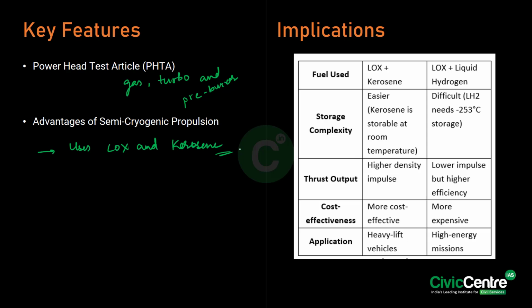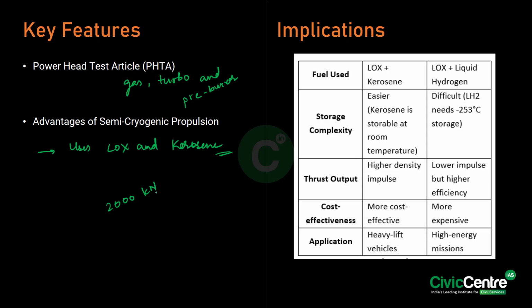Also, kerosene and oxygen provide higher density impulse. They are less toxic and also cost effective. Furthermore, it provides an enhanced thrust of 2000 kilonewton, increasing the launch capability.